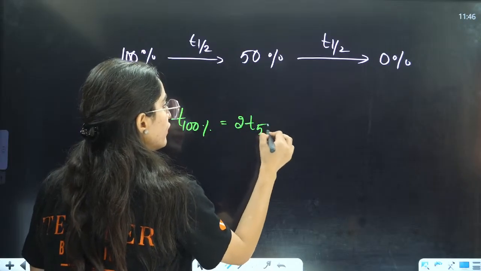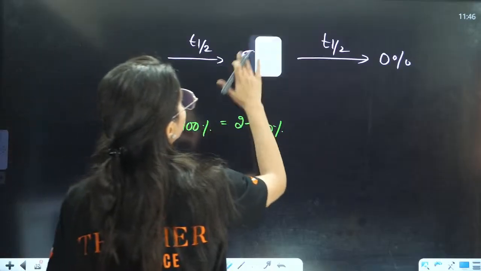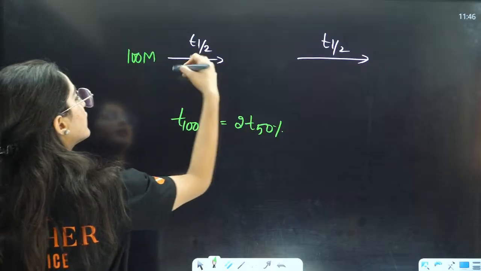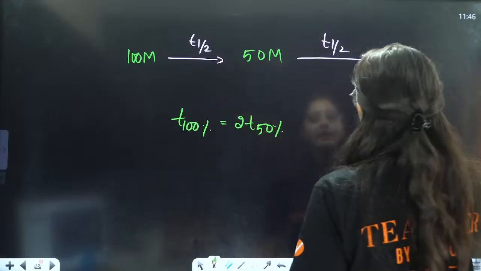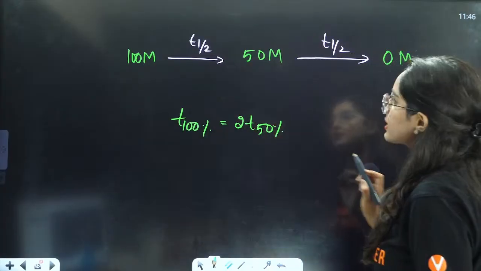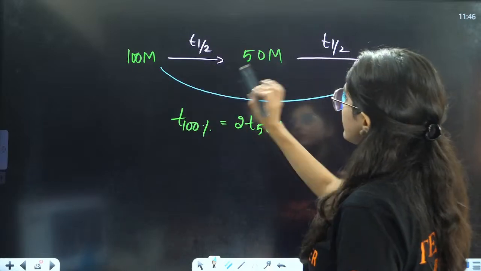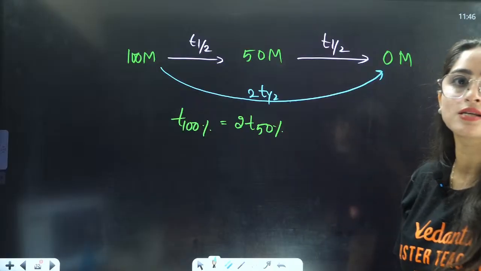2 into T 50%. For example, here you have 100 molar, here you have 50 molar, and here you have 0 molar. Here how much amount is consumed? 50% is consumed. And here it is equal to 2 into T half. This is only applicable for zero order reaction.